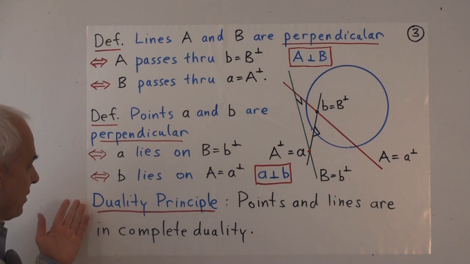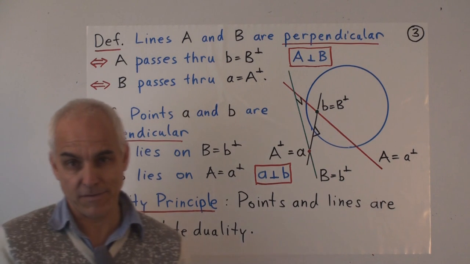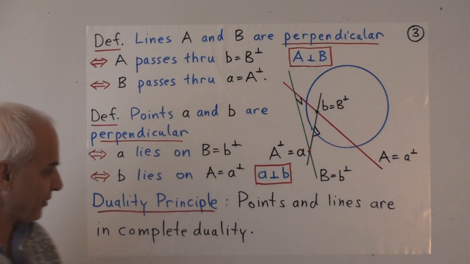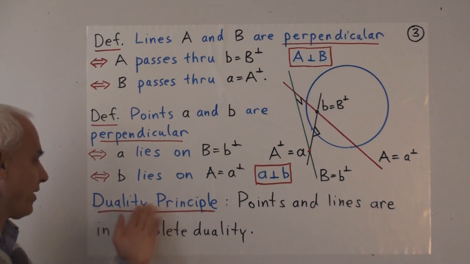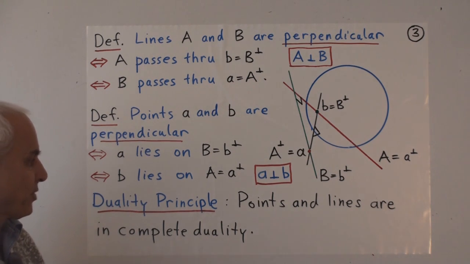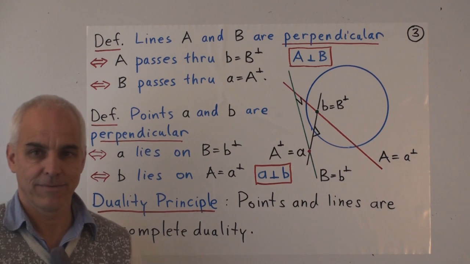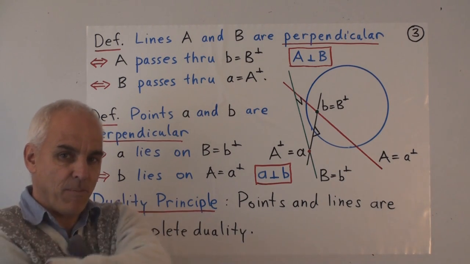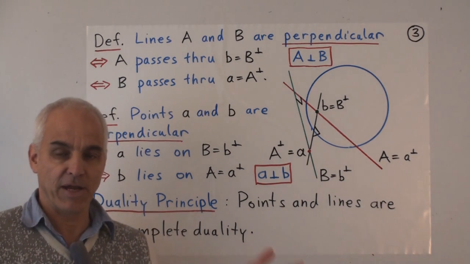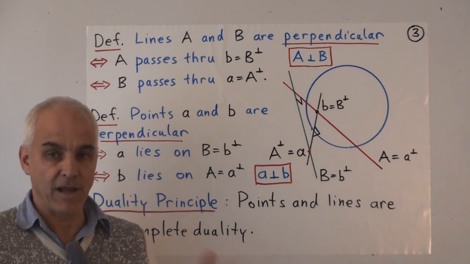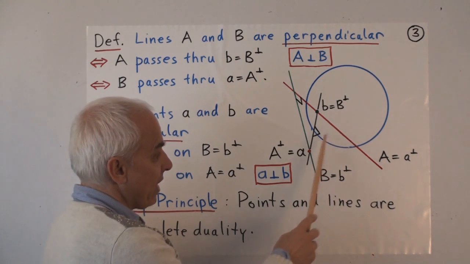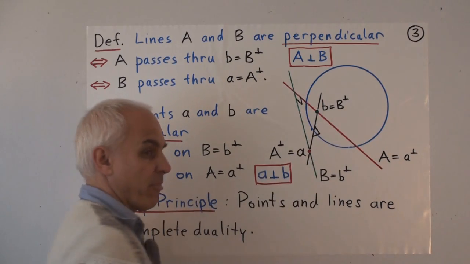And this illustrates a fundamental principle that's going to be very important all throughout this course. The duality principle, which says that points and lines are in complete duality. The whole theory is completely symmetrical between interchanging points and lines via this fundamental duality, A goes to A perp.